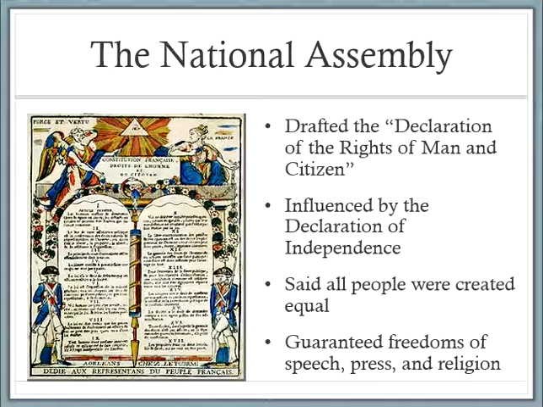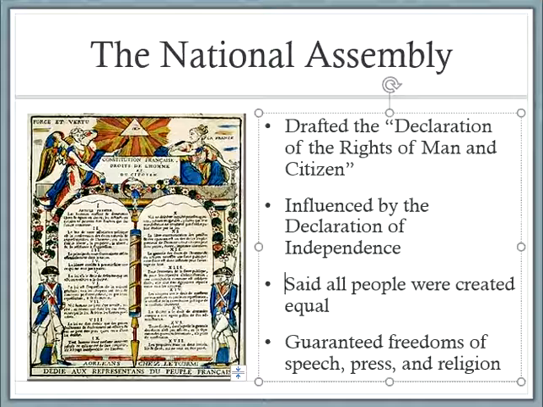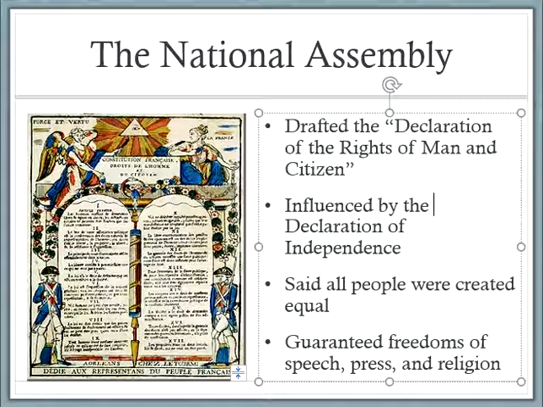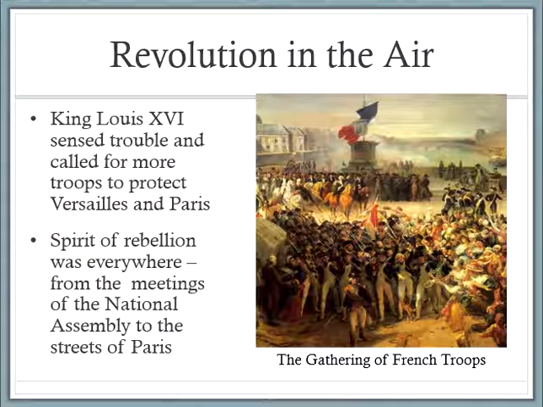That led to the drafting of the Declaration of the Rights of Man and of the Citizen, which we looked at and was very similar to the Declaration of Independence, with Enlightenment ideals heavily influenced in here, saying that all men are created equal, guaranteeing freedoms of speech, press, and religion. So the French Revolution, highly influenced by the American Revolution and also the Enlightenment.